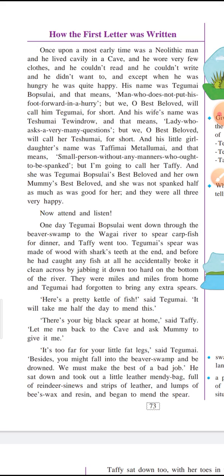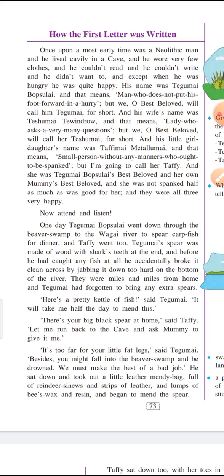Now, one day, Tegumai Bobsulai went down through the beaver swamp, a small water body, and there were swamps with lots of fish in that, and he passed through that to the Vagai river. Vagai is the name of the river, and he went there to spear carp fish.